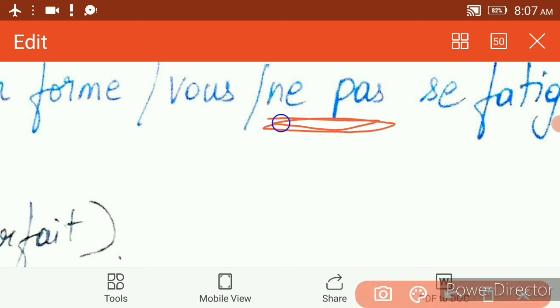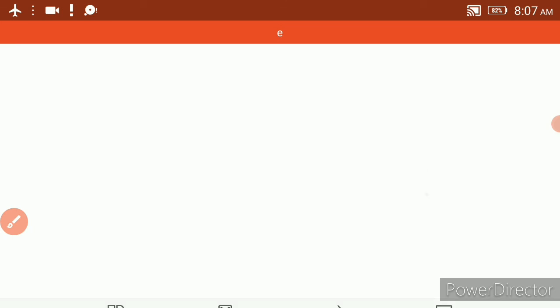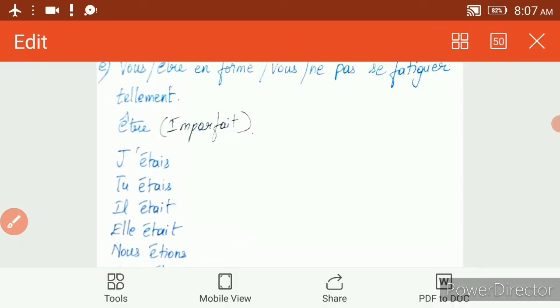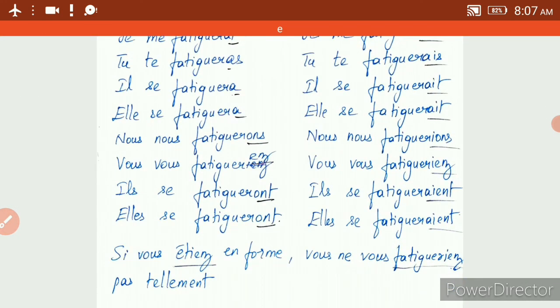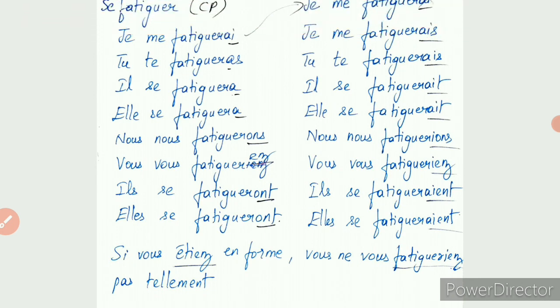So they have given the negation. It means that you have to insert negation into the sentence. You have to change the sentence to a negative sentence. So what you have to do is, si vous étiez en forme, vous ne vous fatigueriez pas tellement. Clear? So you have to insert the negation between these two subjects, ne here, and then after the verb you have to write the pas here. Clear? Got it? Hope you are very clear with these two concepts.